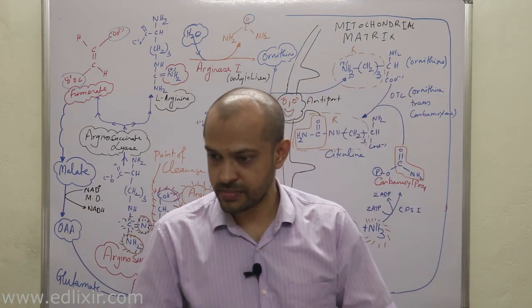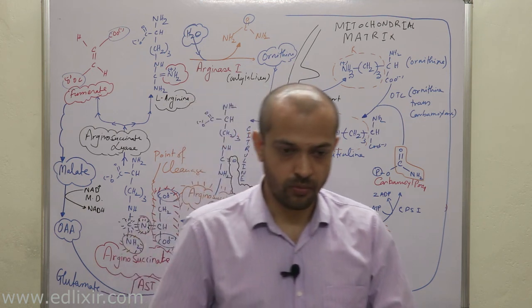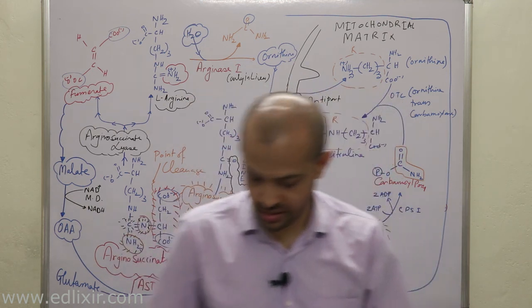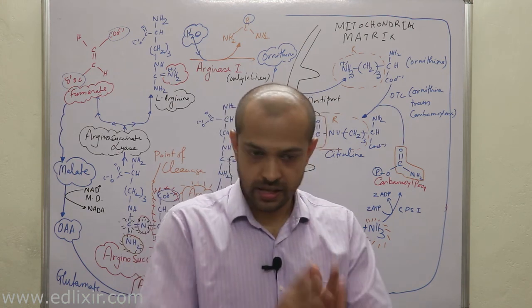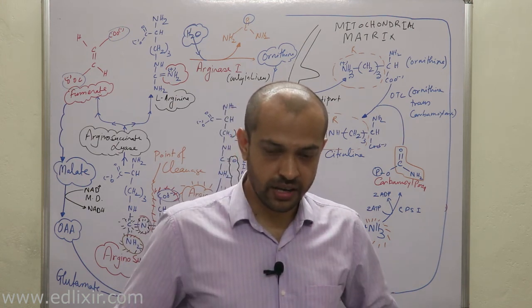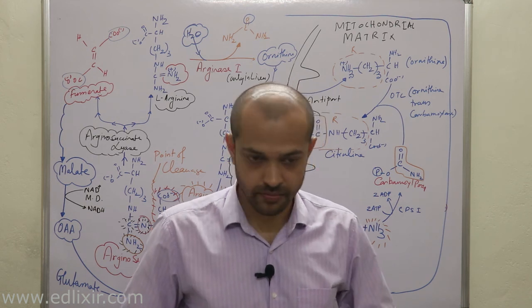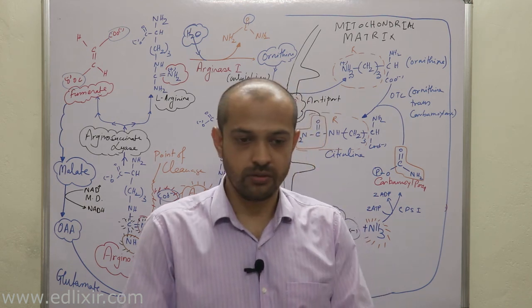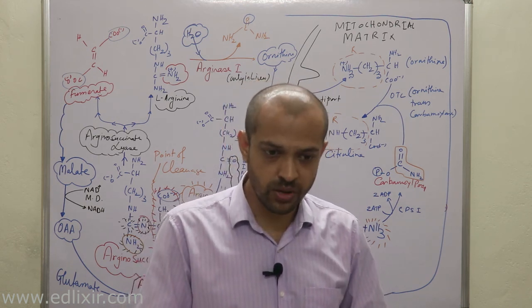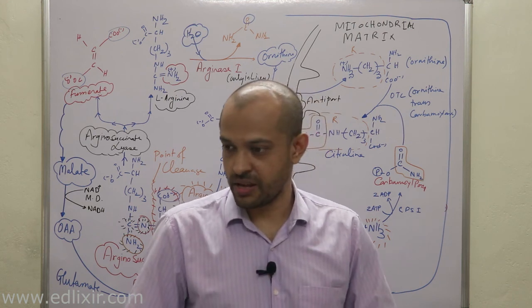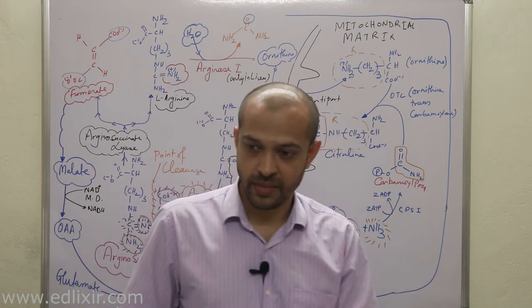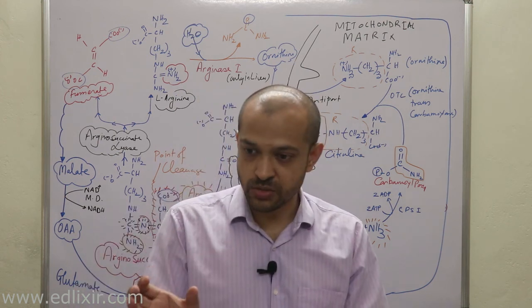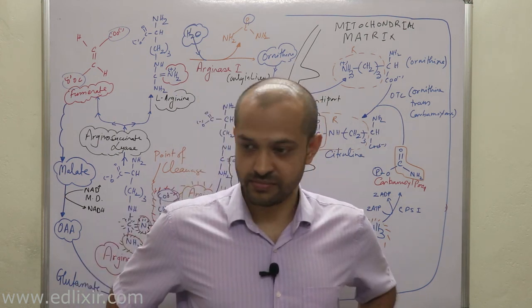urea cycle. Clear? Now a very important point you need to understand is that when this urea comes into blood, it is taken to the liver, and in the liver it is excreted out. But some urea is present in the blood itself, and this urea is converted into ammonia by the enzyme urease, which is present in intestinal bacteria.